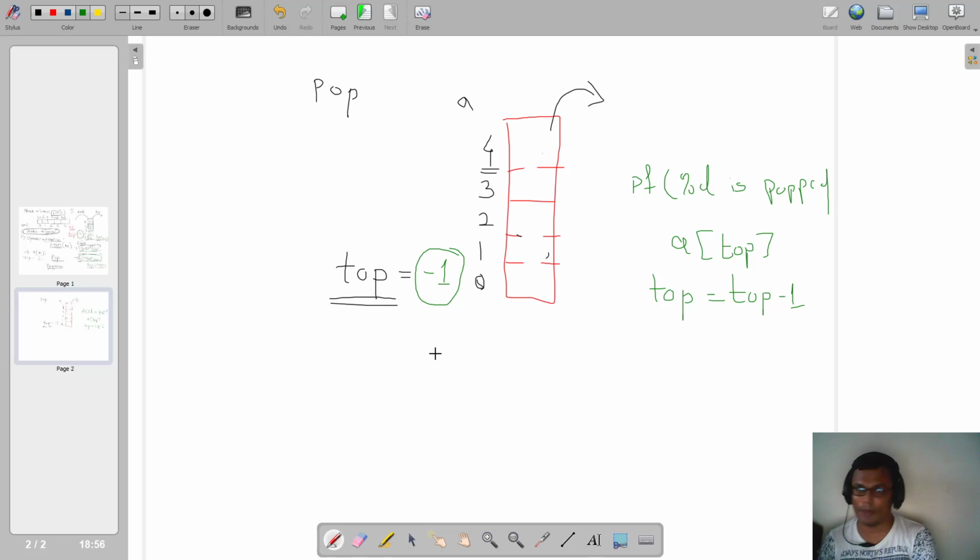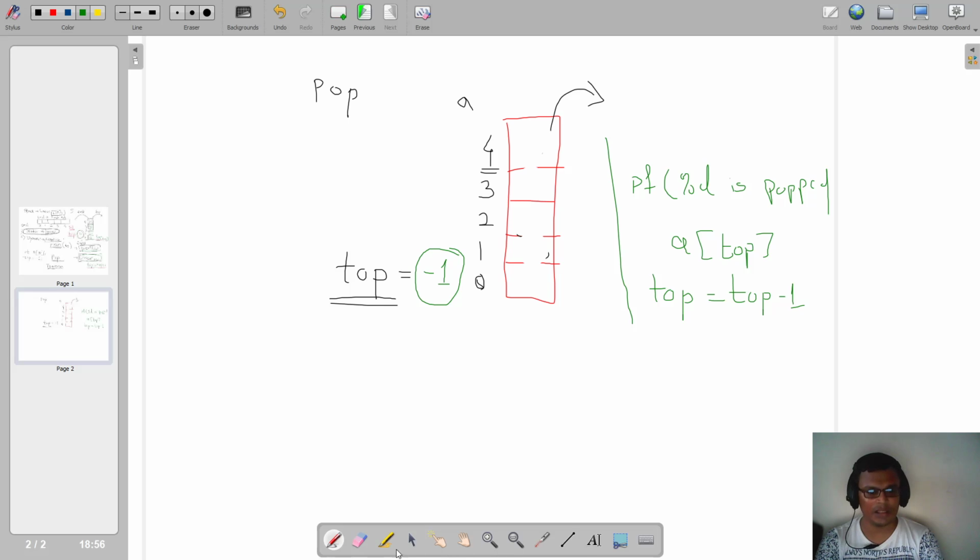So if top is equal to minus 1, we'll print to our user telling that stack is underflow. Otherwise, if the value of top is not minus 1, if it is any other value like 0, 1, 2, 3, 4, the logic remains same, that I am going to write printf percentage D is getting popped, and I'll print A of top, and further I'll do top is equal to top minus 1. So I hope you have understood the logic for push and pop of our stack.